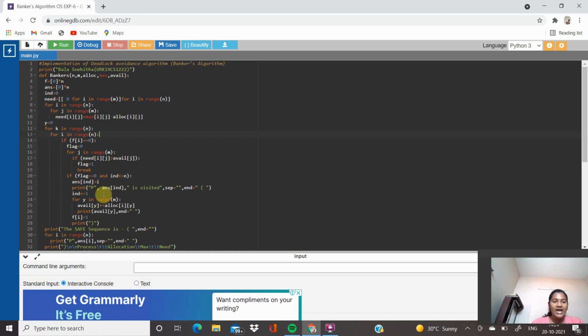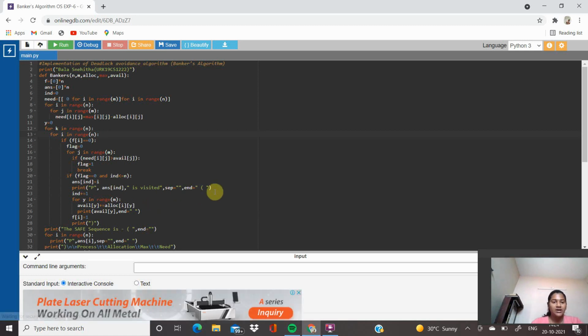Therefore, print p and answer index is visited. Index equal to index plus 1. For i in range m, available y equal to allocation i, y, print available y. If i equal to 1, print.